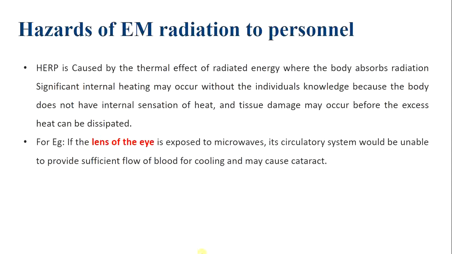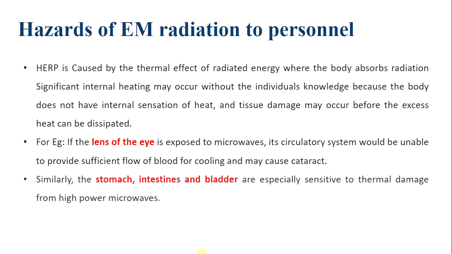For example, if the lens of the eye is exposed to microwaves, its circulatory system will be unable to provide sufficient flow of blood for cooling and may cause cataract. Similarly, the stomach, intestine and bladder are especially sensitive to thermal damage from high power microwaves.